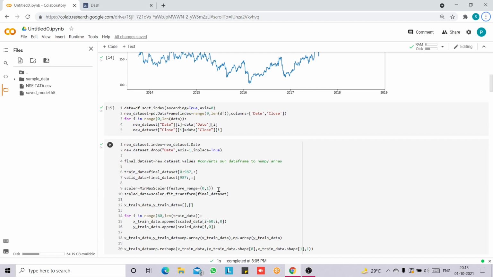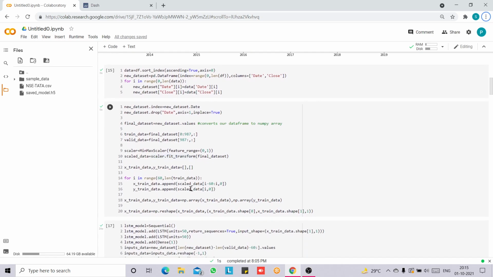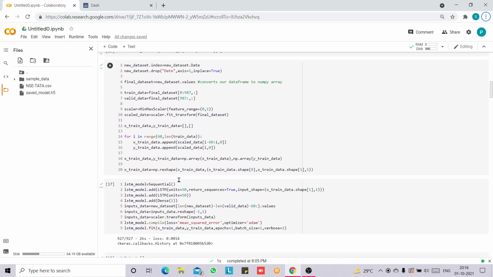MinMaxScaler subtracts the minimum value in the feature and then divides by the range, and the range is the difference between the original maximum and original minimum. MinMaxScaler also preserves the shape of the original distribution. Then fit_transform is used on training data so that we can scale the training data and also learn the scaling parameters. Then we have x_train data and y_train data, and we append values to x_train data and y_train data using this for loop. And using np.array, we create an array of that. And np.reshape gives a new shape to an array without changing its data.